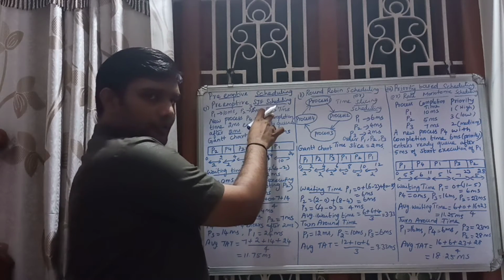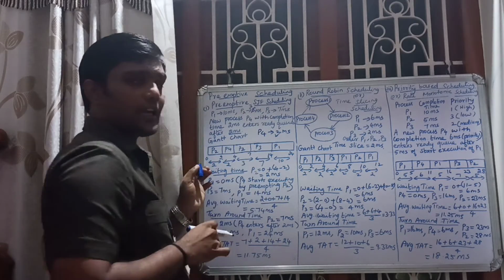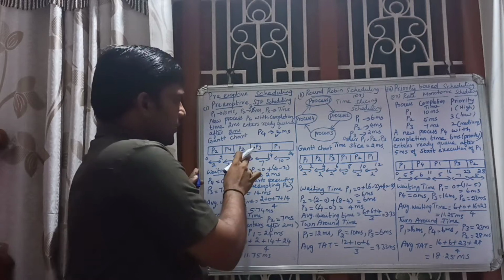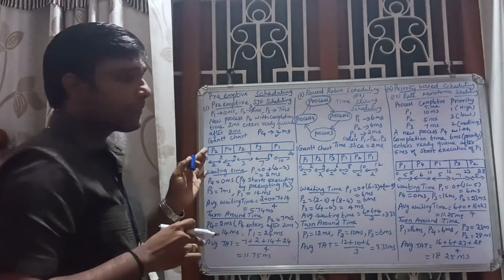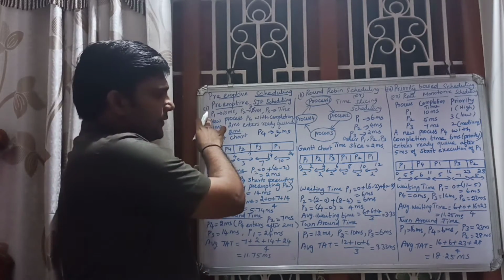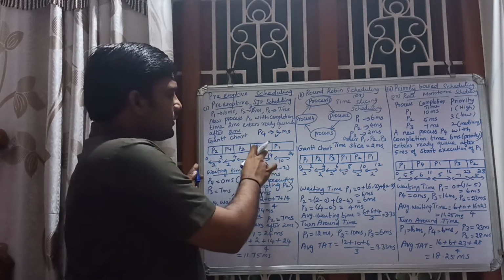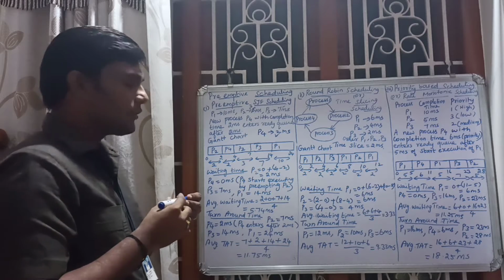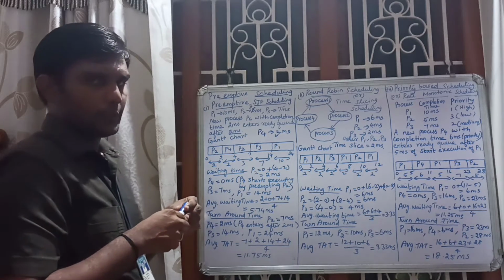Among these two, which has the shortest completion time? P3 with a completion time of 7 milliseconds. So 7 plus 7, 14. Then P1 is left with 10, so 14 plus 10, 24. Got it? Next, we have to calculate waiting time and turnaround time.